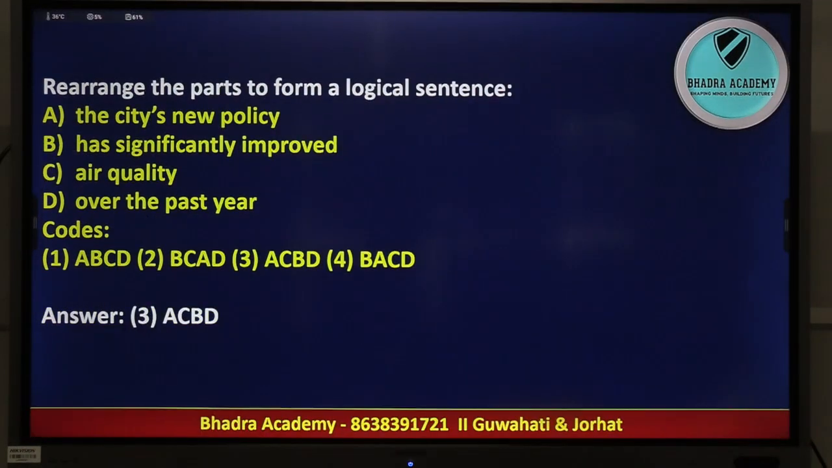Similarly, you see another question also. Rearrange the parts to form a logical sentence. The city's new policy, this one answer will be 3. That is ACBD. So the city's new policy, okay, that is the air quality condition has significantly increased. Okay, so you see the arranging part, it becomes a little difficult unless and until we are familiar with the correct questions.